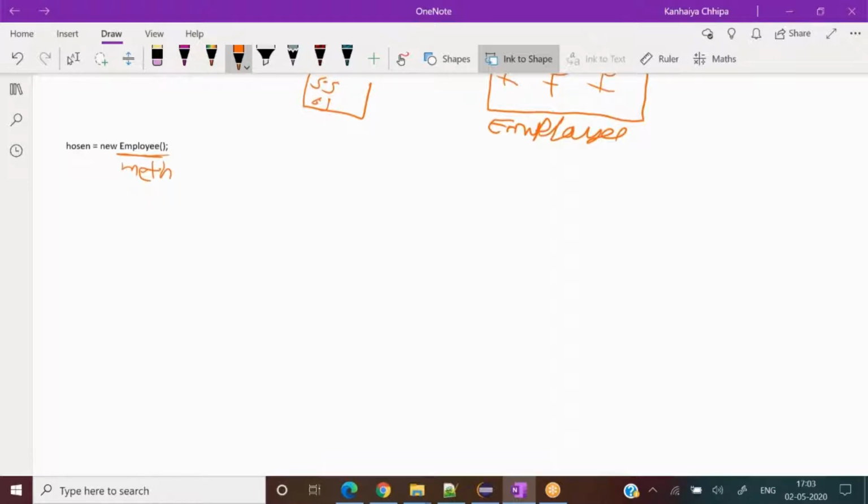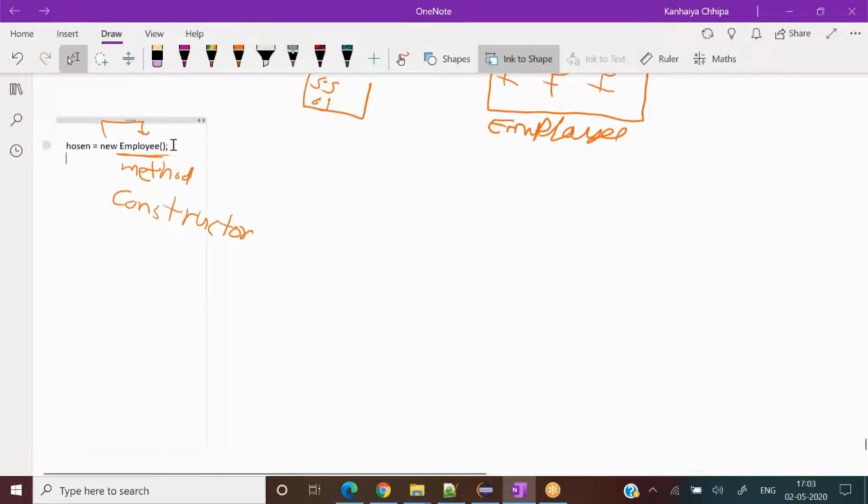First thing, what we write adjacent to the new keyword is not a method, it is called a constructor. So the first new concept that came into our mind is that this is called a constructor. This particular name which I have written is called a constructor.